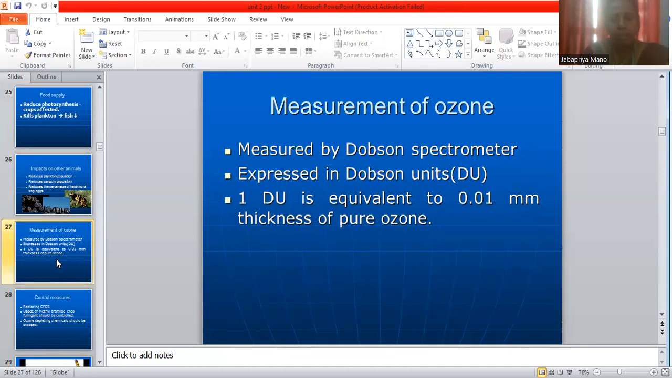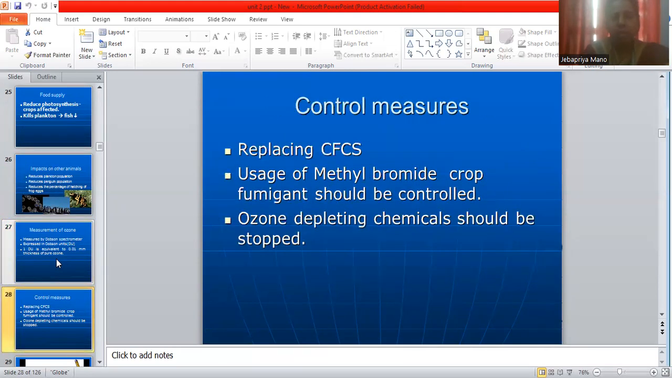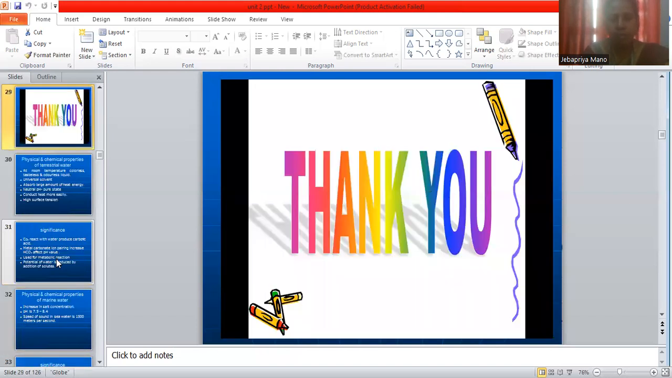And measurement of ozone. Ozone can be measured by using a Dobson spectrometer. It is expressed in Dobson units. 1 Dobson unit is equivalent to 0.01 mm thickness of pure ozone. And control measures: reducing CFCs, usage of methyl bromide crop fumigant should be controlled, and ozone depleting chemicals should be stopped.